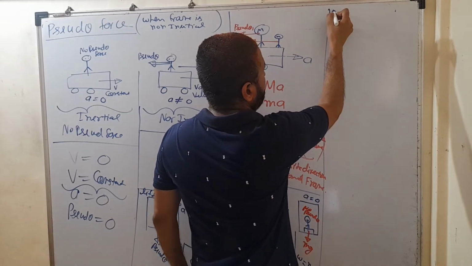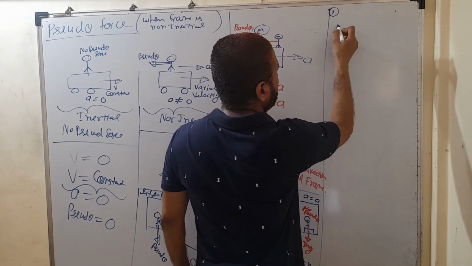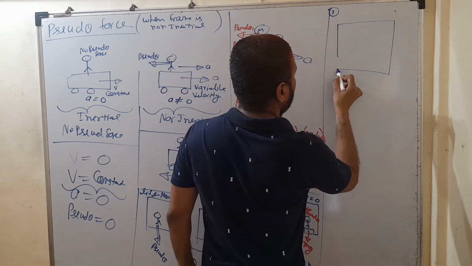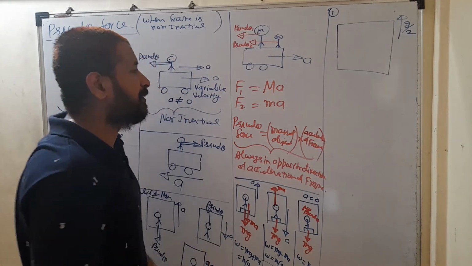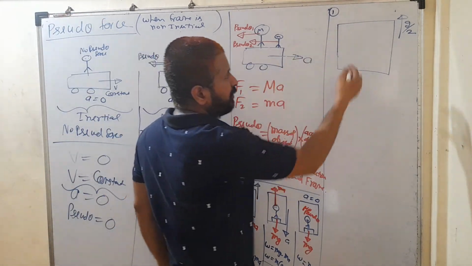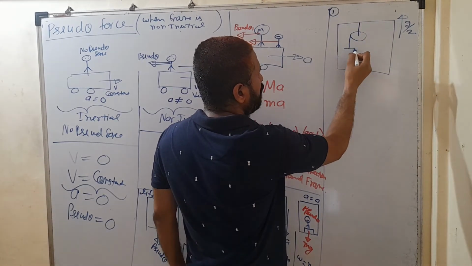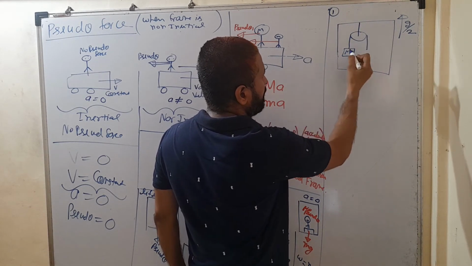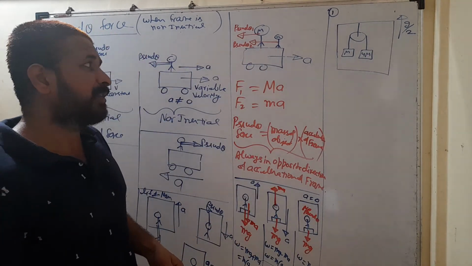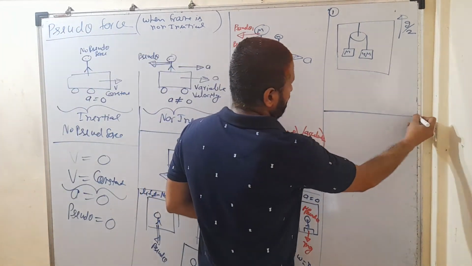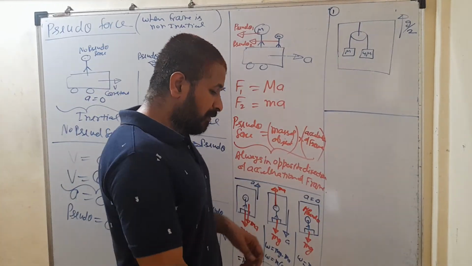Okay, now the question. Suppose there is an accelerating frame which is accelerating upward with g by 2, the acceleration of the frame is given. Suppose a lift that is accelerated with g by 2, and inside the lift there is a pulley with two blocks attached. The first block is of mass m, the second block is of mass 4m. Now you have to find the tension in the string and the acceleration of the blocks.